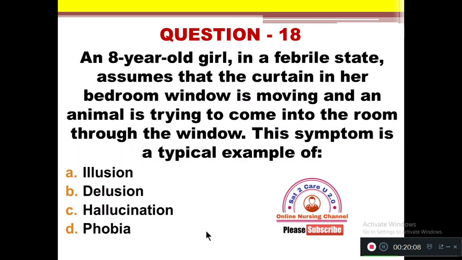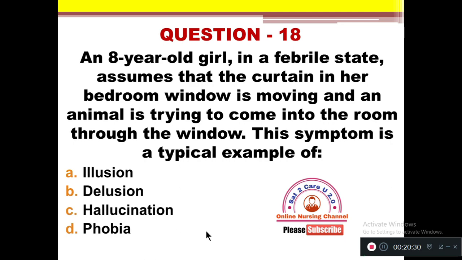An 8-year-old girl in a febrile state assumes that the curtain in her bedroom window is moving and an animal is trying to come into the room through the window. This symptom is a typical example of option A illusion, B delusion, C hallucination, D phobia.